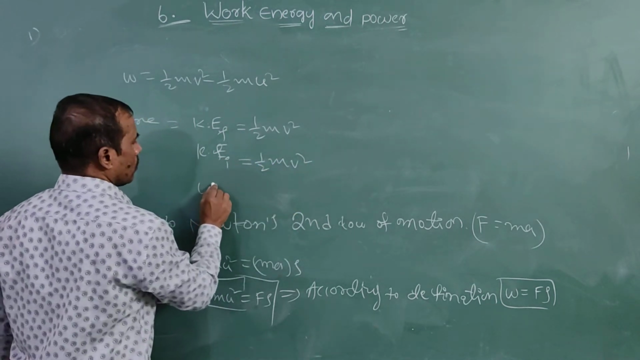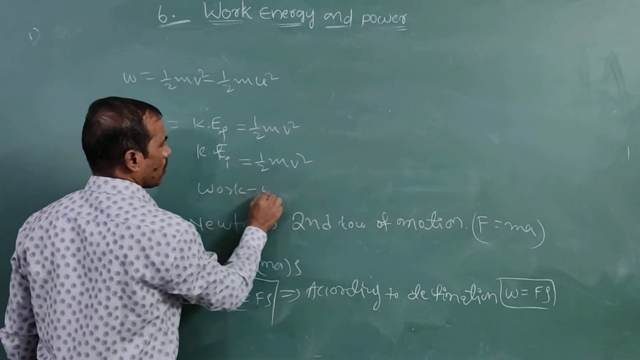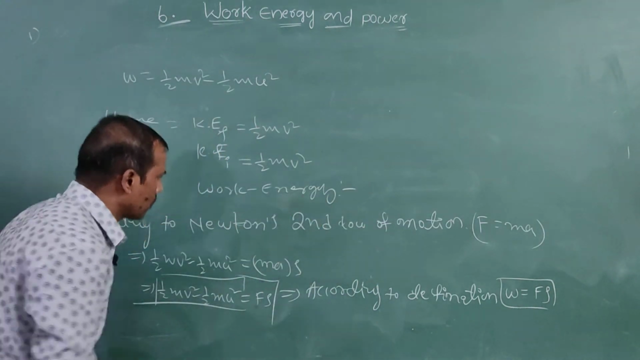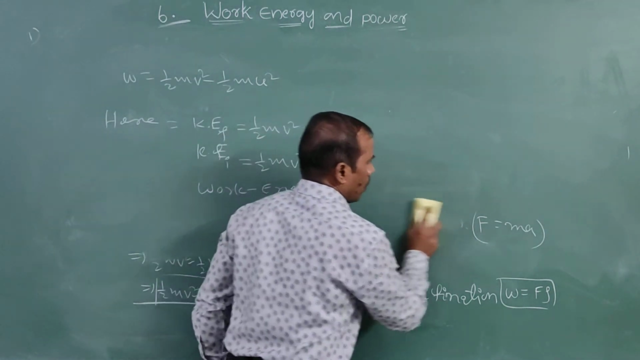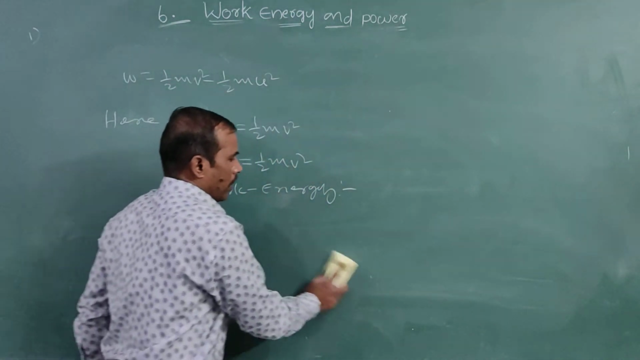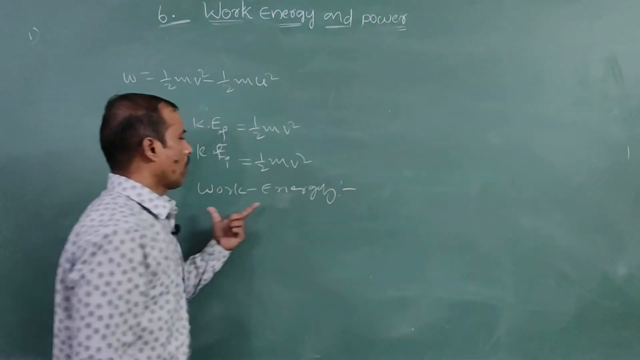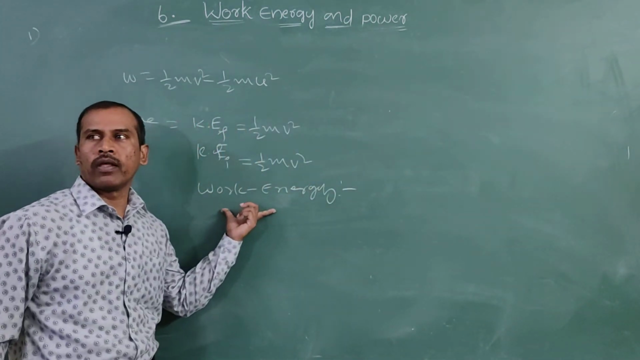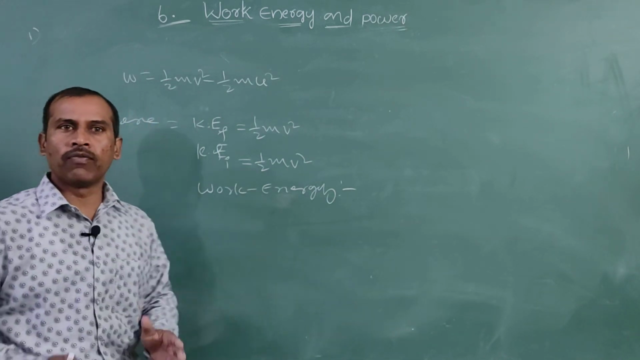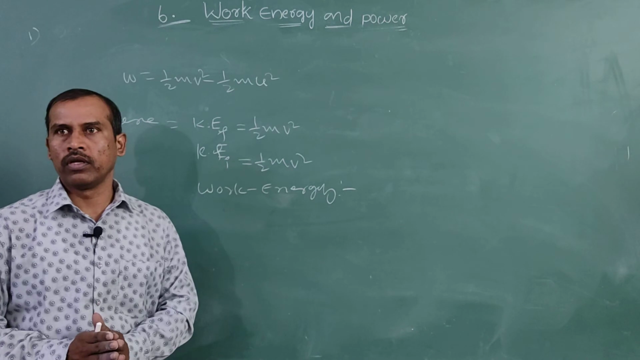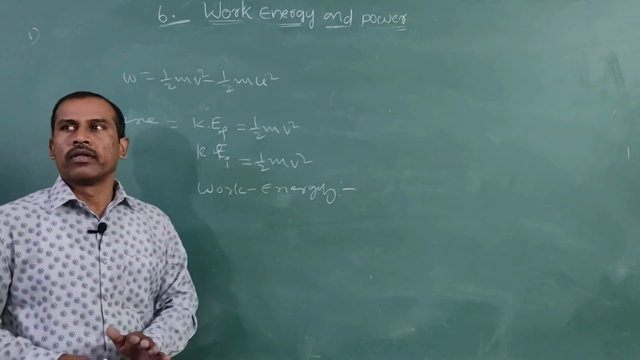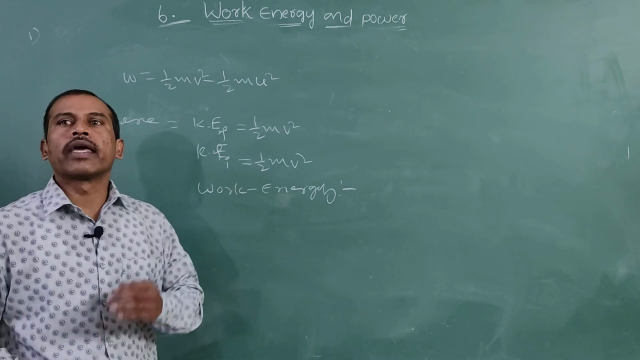Now the work energy theorem statement. Note this one: the work done by the force on a body is equal to the change in kinetic energy. This is the last statement. This statement carries 1 mark, or you can write it first, no problem. The work done by the external force acting on the body is equal to the change in kinetic energy.